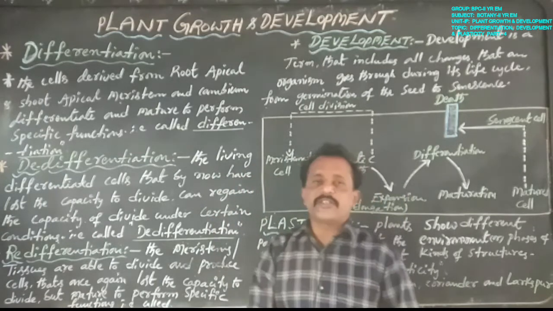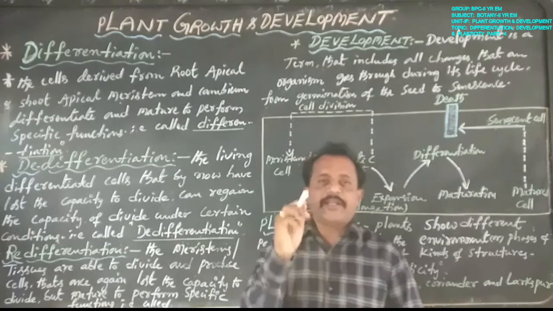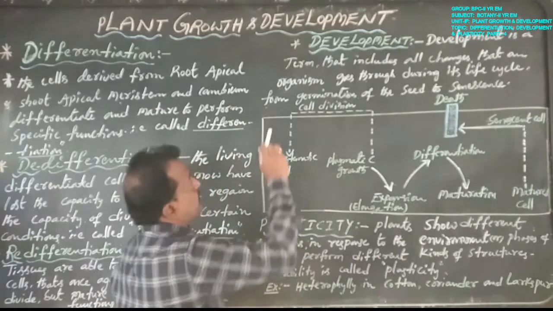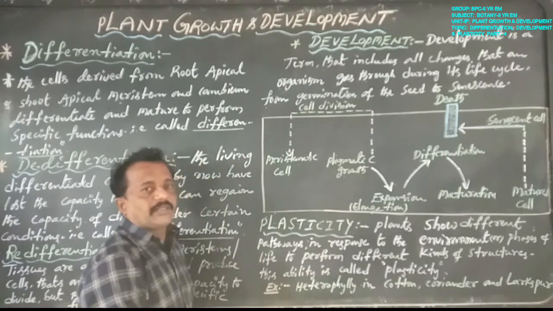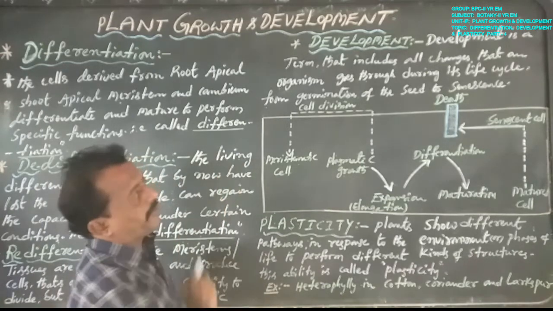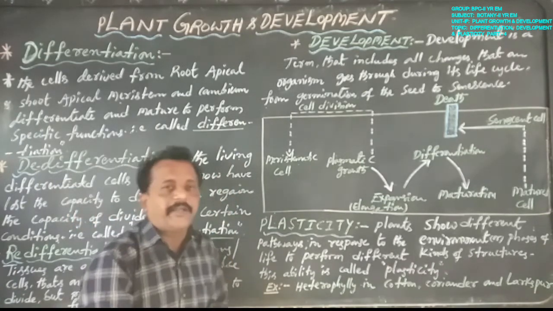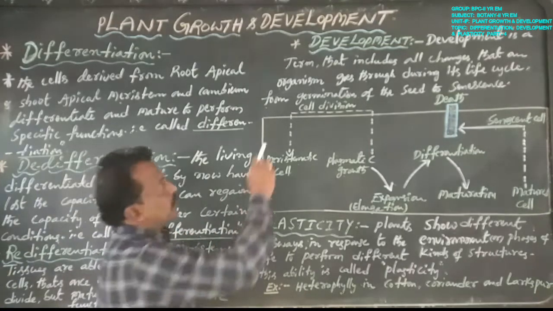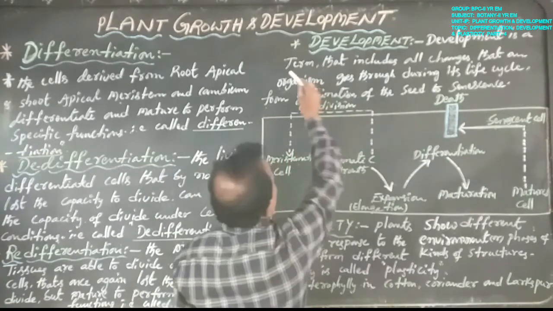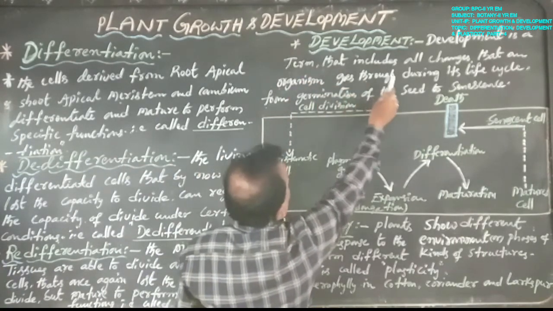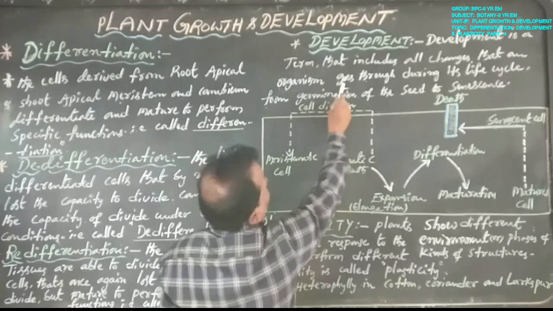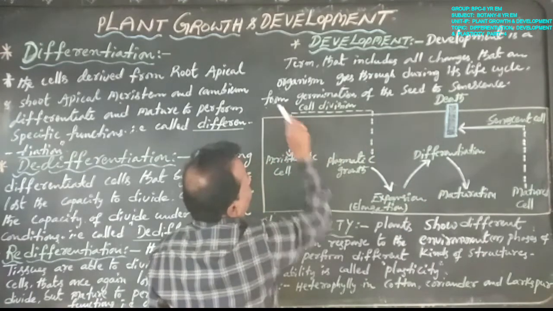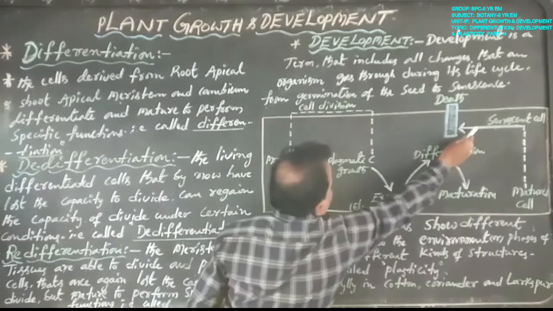So these are the definitions: differentiation, de-differentiation and re-differentiation. Next, let us come to development. What is the meaning of development? How does a plant body develop? Development is a term that includes all changes that an organism goes through during its life cycle, from germination of the seed to senescence.